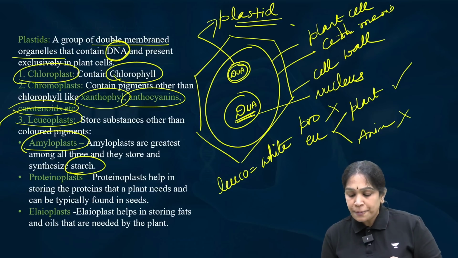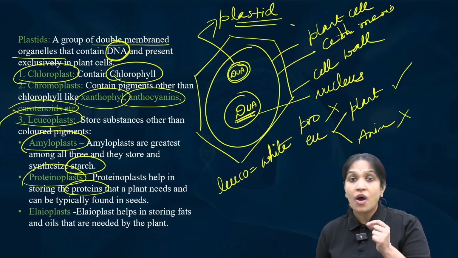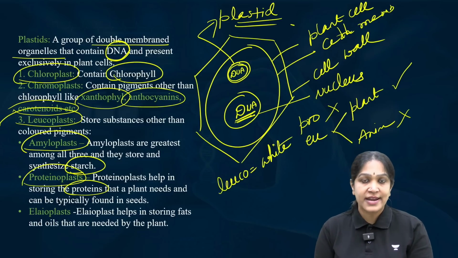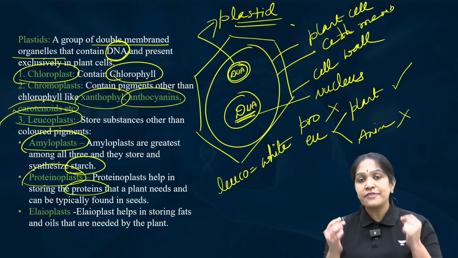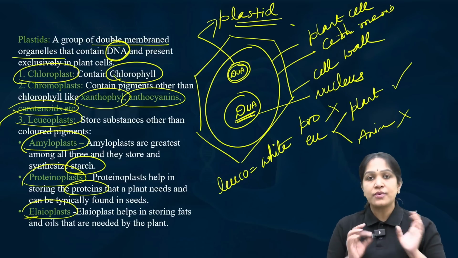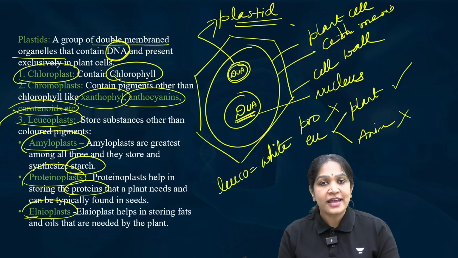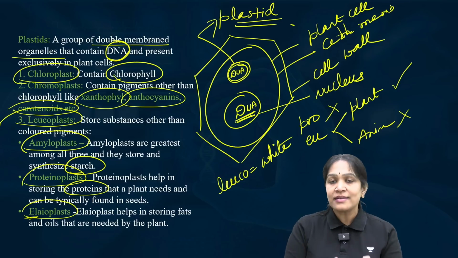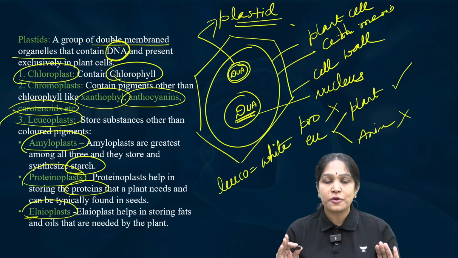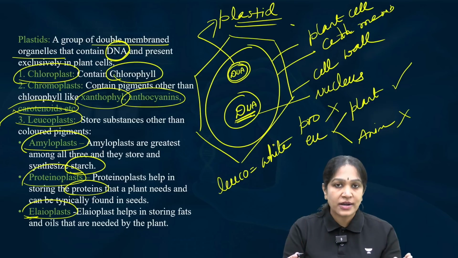If they store proteins, then they are called proteinoplast. If they store oils, you know that plants will have oils, right? Some groundnuts, sesame, etc. If they store oils, fats, then they are called elaioplast. Ela, oil, la sound. You can remember like that. So these are the different plastids. You all know that animal cells do not have chloroplast. Everybody knows that. But here one detail I want to add is not only chloroplast, all the plastids are present only in the plant cell and are not present in the animal cell. So this is the point regarding the plastids.